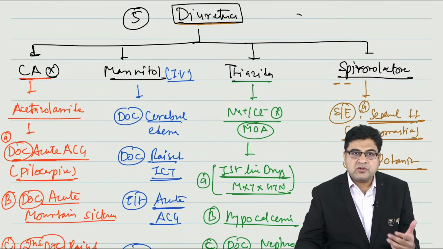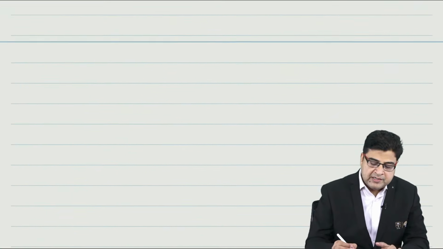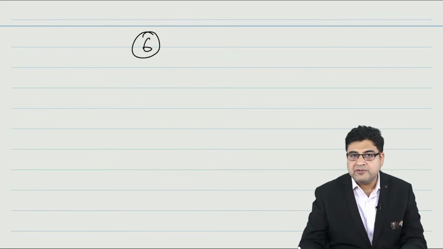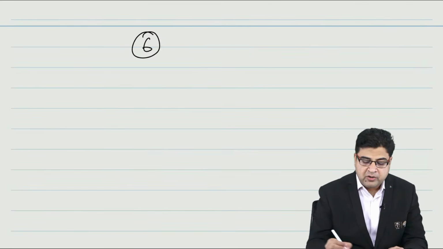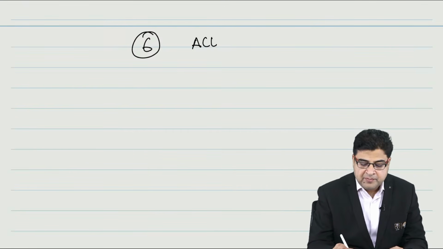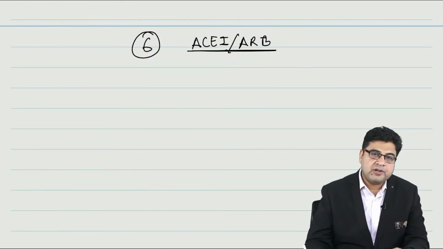I have discussed the important aspects of these four groups of diuretics. Now, after this topic of kidney, let's move on to the sixth topic which I have chosen for you, that is the cardiovascular system. In the cardiovascular system, the important topic for your exam is ACE inhibitors and ARBs, the angiotensin converting enzyme inhibitors and the angiotensin receptor blockers.